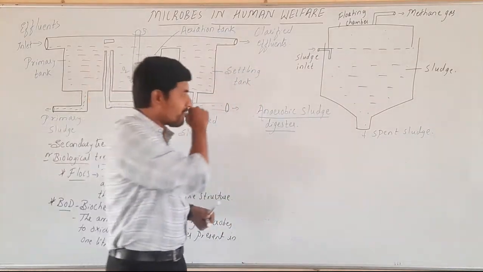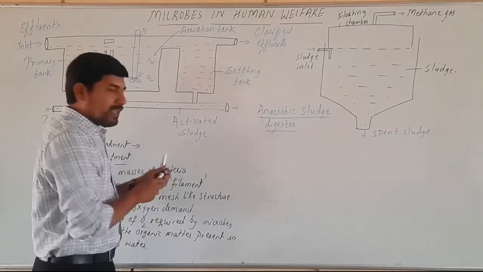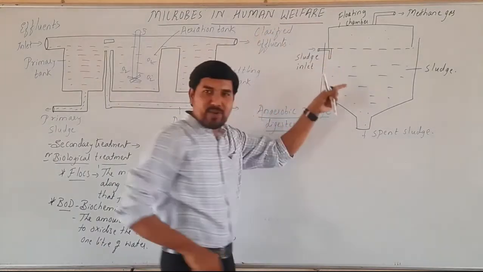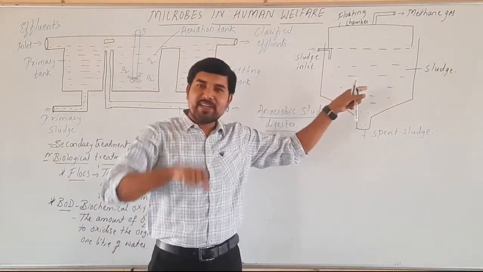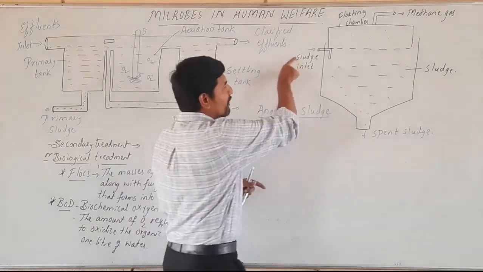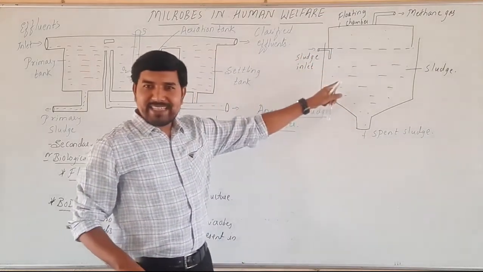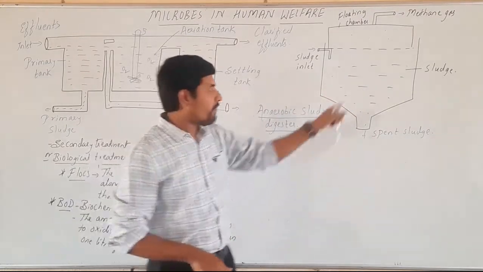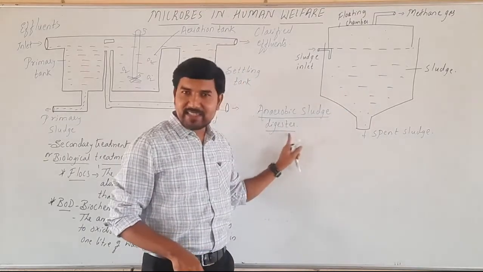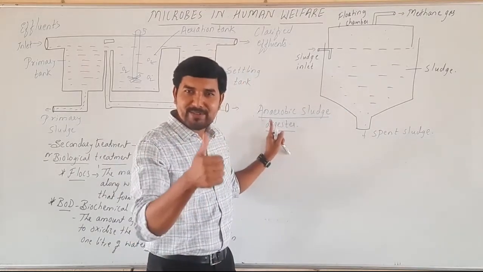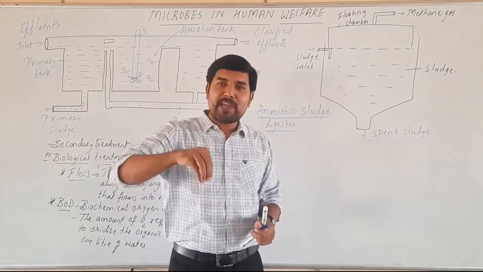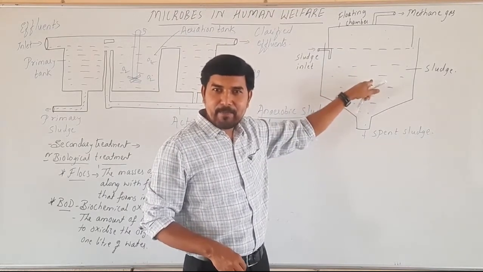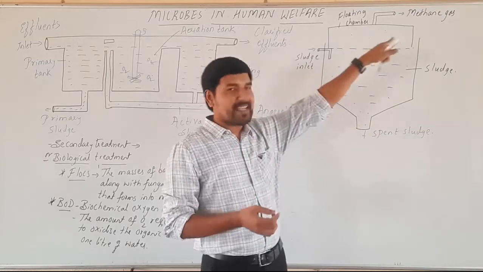Now what is done in this case? Look at this part. The activated sludge which remains here is pumped into another tank. This tank is an anaerobic sludge digester. Through the inlet we are adding this activated sludge, which consists of aerobic microbes. In this anaerobic sludge digester, as the name says, there is no oxygen. There are certain anaerobic microbes which act on these aerobic microbes as well as the sludge present in it, and they will produce the methane gas.